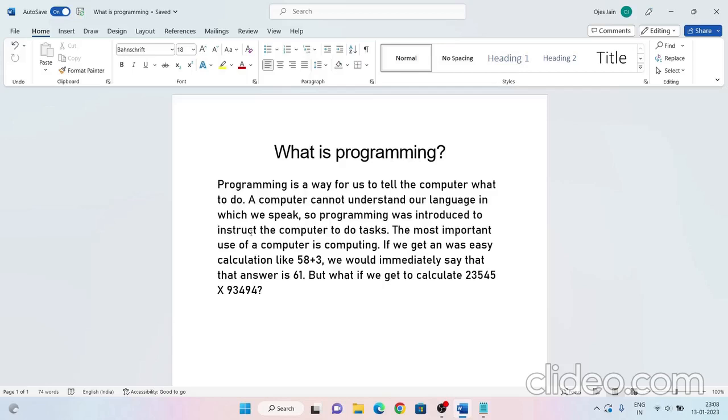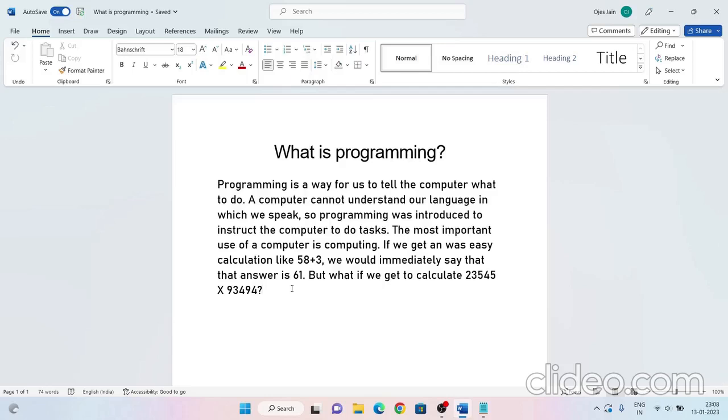If we get an easy calculation, suppose 58 plus 3, anyone would solve it and the answer would be 61. But if we get a large calculation like this, we will need a computer to solve it, or if we solve it manually, it will take us much time to solve the problem.